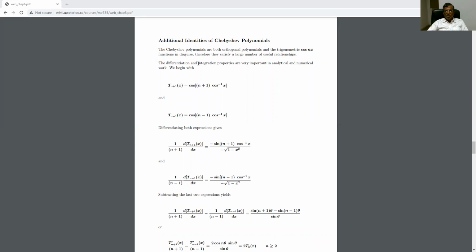The differentiation and integration properties are very important in analytical and numerical work. And here we are going to see how Tn plus 1 x is equal to cosine of n plus 1 cos inverse x, and Tn minus 1 is equal to cos n minus 1 cos inverse x. Differentiating both expressions gives, you can see here,